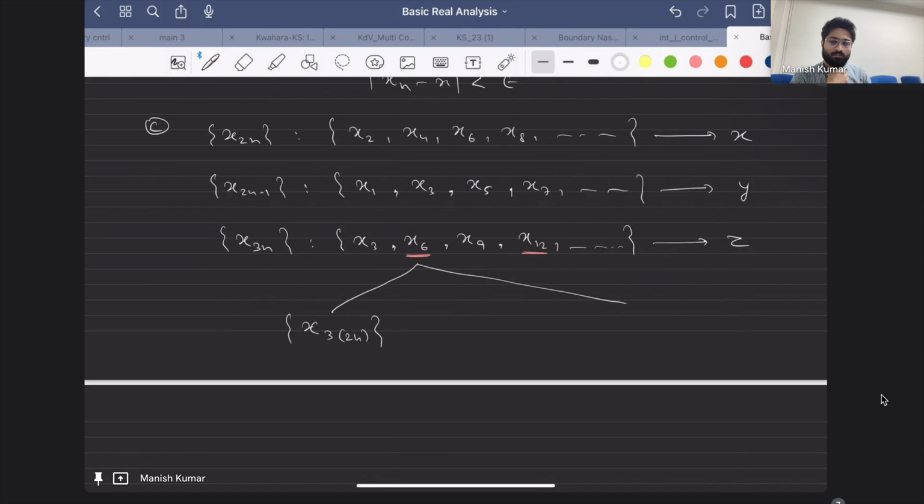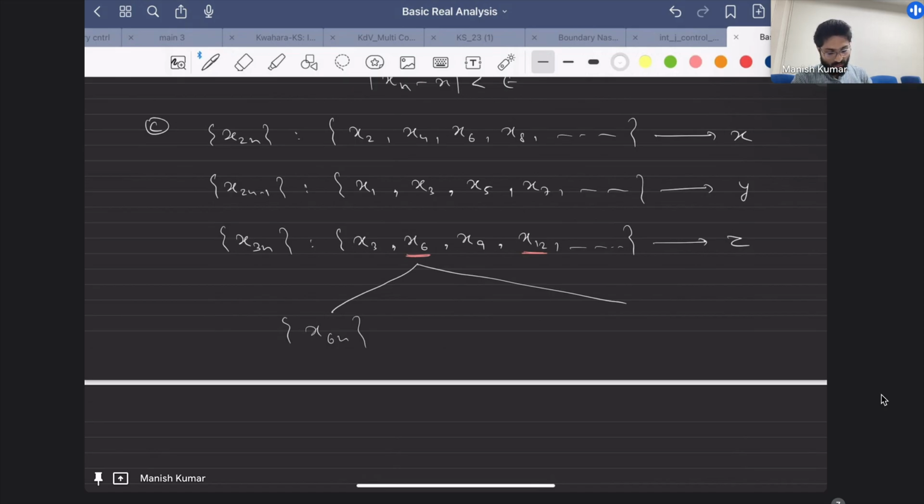I understood. But again, you will have to write two lines. Okay, so let me tell you. What you are saying is absolutely correct, but then you will have to write two times. So what I am saying is this one. Suppose you write x4n. Anyway, x4n will not come. x6n, what you said, will come, right? Because 6, 12, 18. Yes, that will come. But the point is, you have to say this is a subsequence of this and this is a subsequence of this as well.